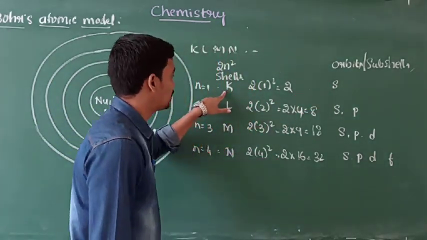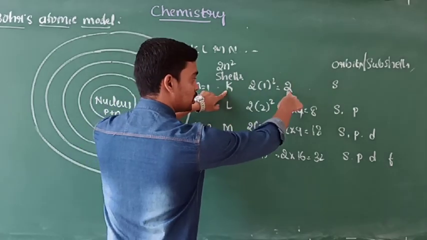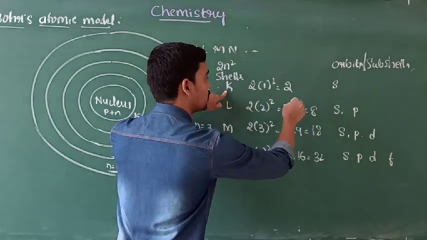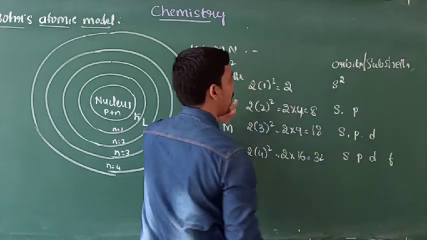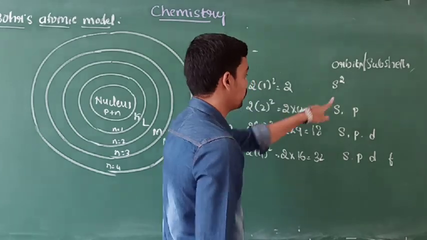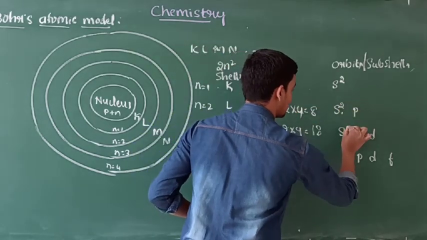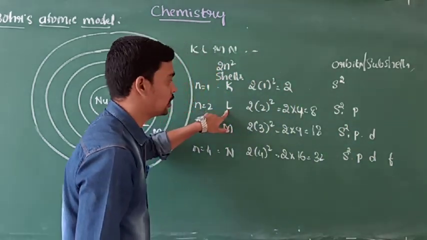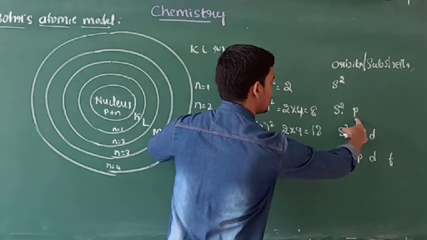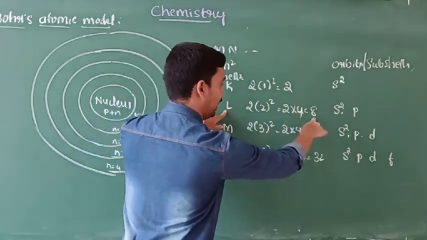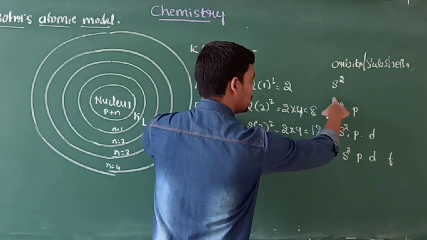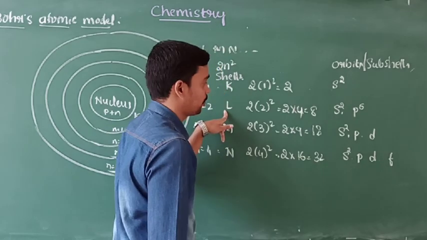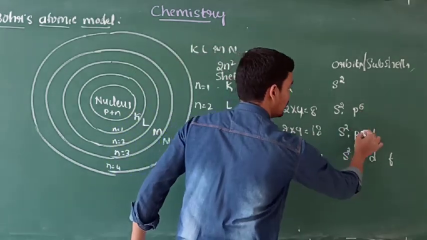Okay, here K shell, the maximum capacity of K shell is 2, but it consists of only one orbit or subshell. So these 2 electrons enter into the s. So the maximum capacity of s is 2. In all cases, the maximum capacity of s is 2. It only holds 2 electrons. And here L shell consists of s and p subshells. The maximum capacity of L is 8 electrons. Already 2 electrons enter into the s, so the remaining 6 electrons enter into the p. So the maximum capacity of p is 6.